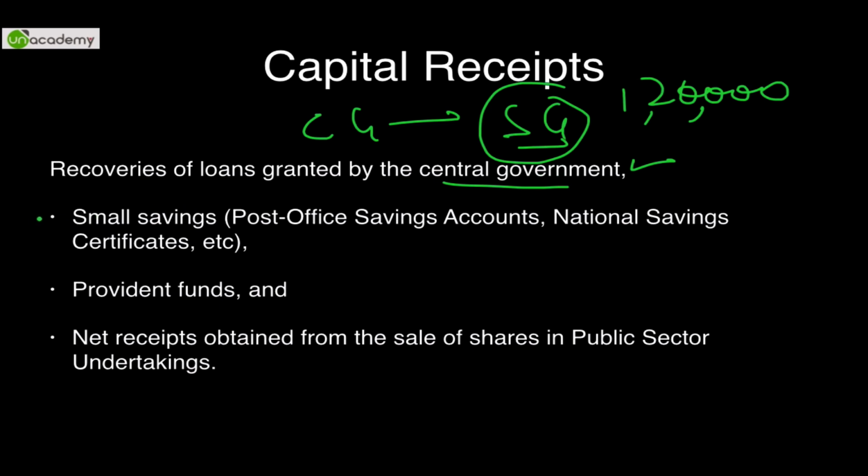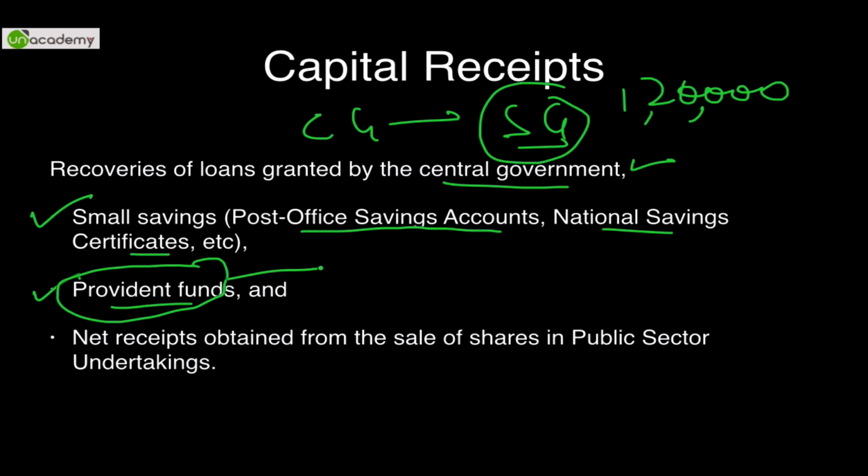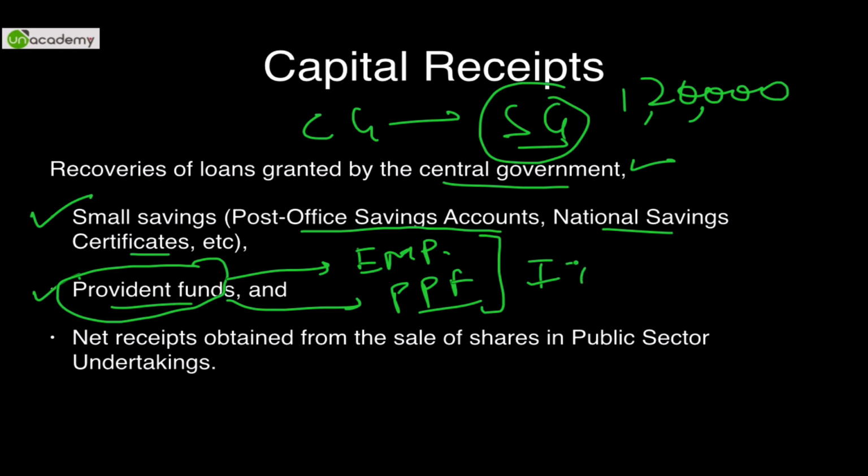Other capital receipts are small savings: post office savings accounts, national savings certificates. All these are considered to be G-Secs or government borrowings. Second is provident fund, what we deposit with the government. Either our employer deposits, which is called employees' provident fund, or what we deposit ourselves, public provident fund. This we'll discuss in the Indian taxation regime. Nevertheless, provident fund results in capital receipts.